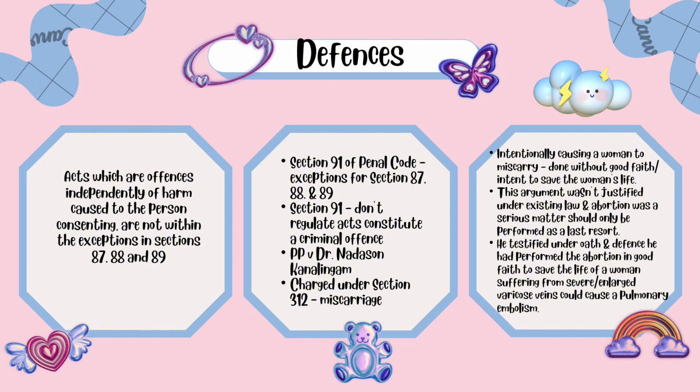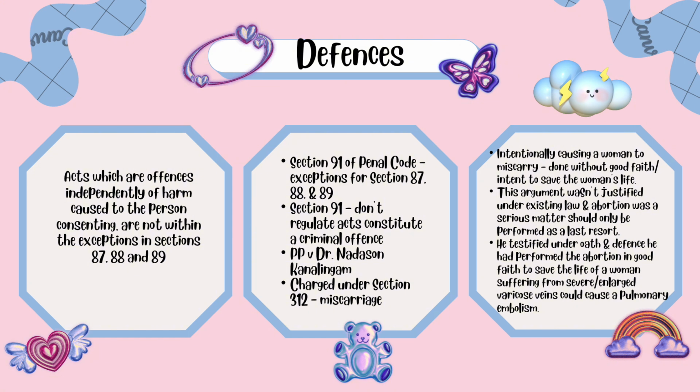Next, acts which are offences independently of harm caused to the person consenting are not within the exceptions in Sections 87, 88 and 89, which can also be used as a criminal defence. Section 91 of the Penal Code provides that the exceptions provided for in Sections 87, 88 and 89 do not regulate acts that constitute a criminal offence, regardless of the harm they cause to the person who gives their consent or on whose behalf it is given, can inflict, should inflict or is known to inflict.